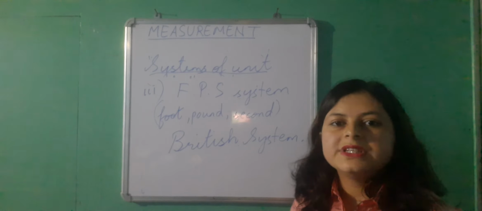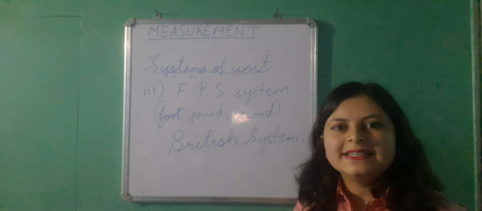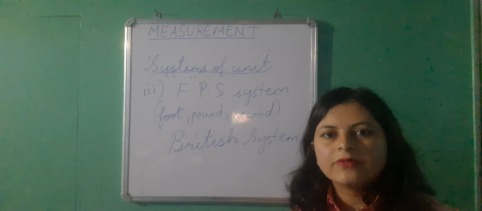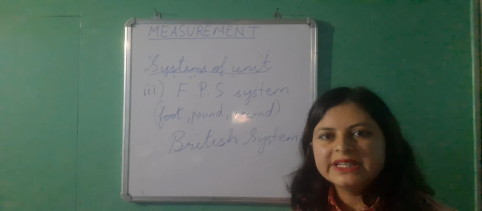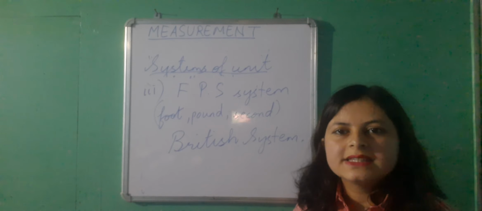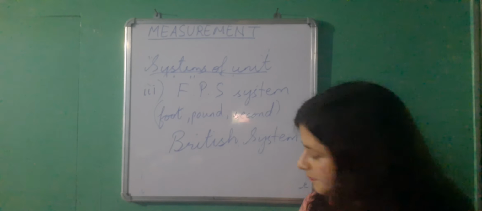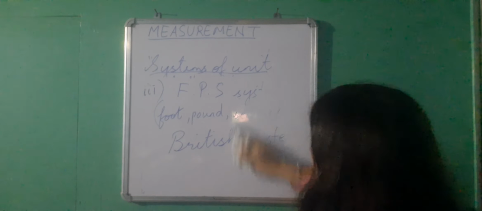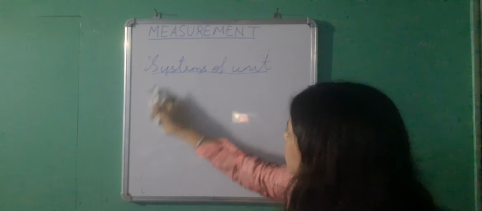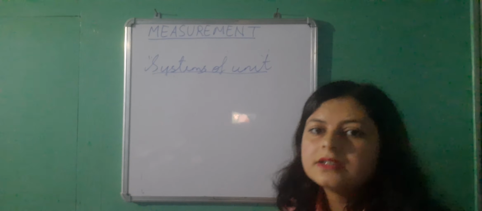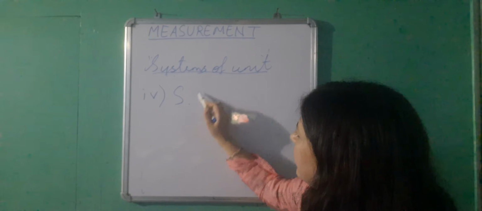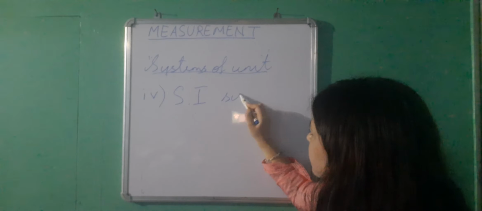Okay, so the three systems of units are CGS, full form is centimeter, gram, second. Second one is MKS, meter, kilogram, second. The third system is FPS, foot, pound, second. And the fourth and the most important system of unit is SI system.